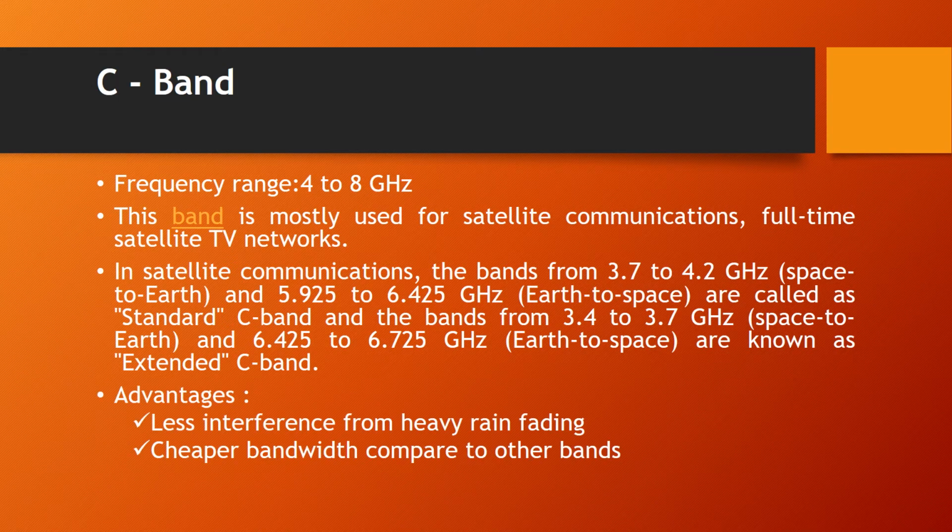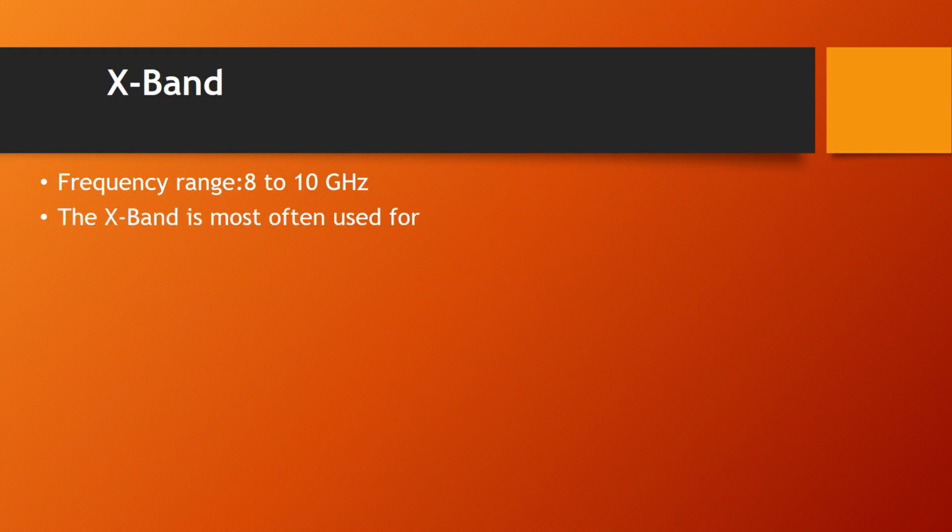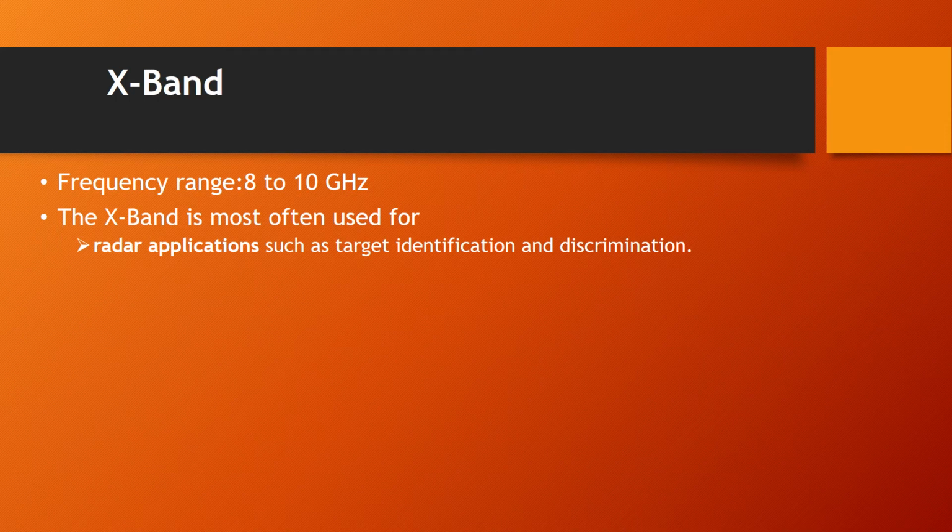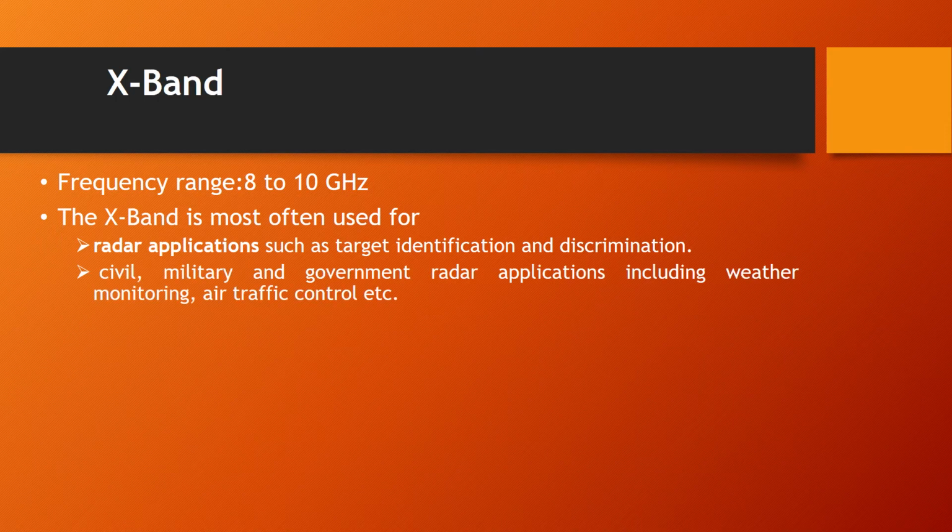And the advantages of this C band are it exhibits only very little interference, and also it has cheaper bandwidth. The next band is the X band. The frequency range of this X band is from 8 GHz to 10 GHz. It is also used in radar applications such as target identification and discrimination, and also in civil, military and government radar applications such as weather forecasting and air traffic control, etc.